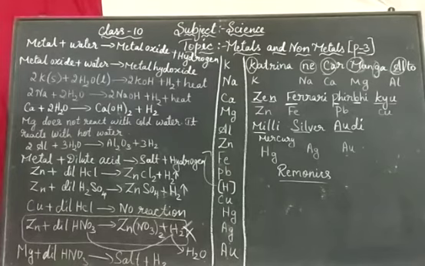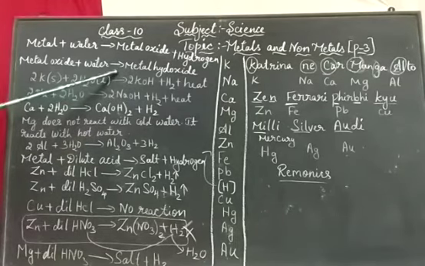So we are going to continue our topic, that is metals and non-metals. Here we are talking about what happens when a metal reacts with water. When the metal reacts with water, it creates metal oxide plus hydrogen. This metal oxide is not stable. Further, the metal oxide will react again with water and give rise to metal hydroxide.